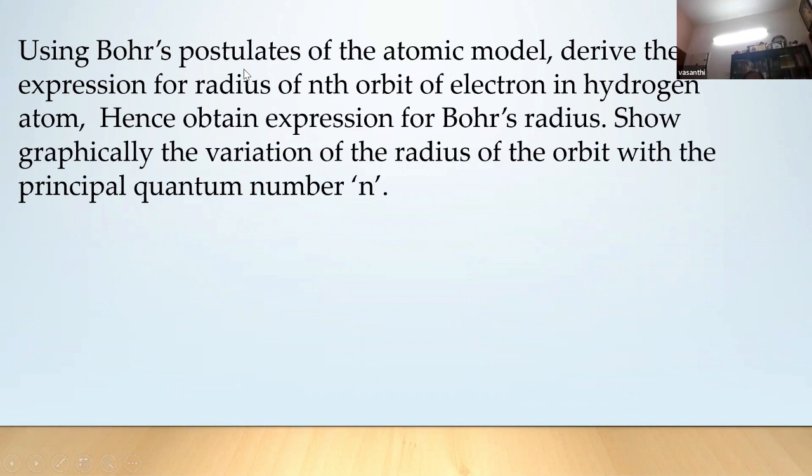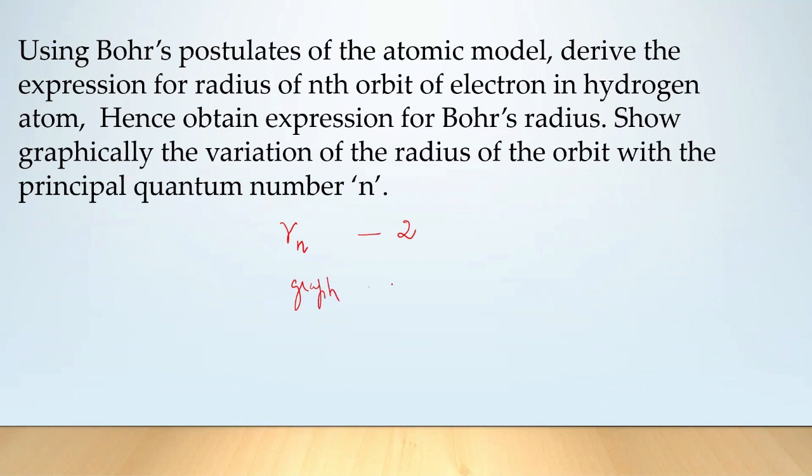So we'll just take the marking scheme for this. Radius of the electron orbit: can we give 2 marks for this? Yes, ma'am. And the graph, we have to give 1 mark. And then this itself can be split. There are many steps for Rn, isn't it? Yes, ma'am. There are many steps for Rn, as we discussed. So that has to be split.